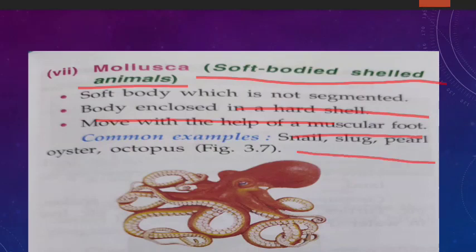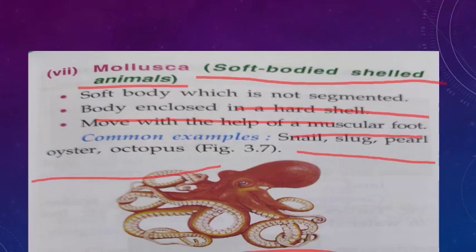Clear? Now what are the common examples of Mollusca? Snail, slug, pearl oyster and octopus. These are the common examples of Mollusca. And you can see the picture of octopus. Octopus has, do you know how many legs? 8 legs. Yes. Clear? And they use it for their protection also. So 8 legs, it doesn't mean that they belong to Arachnida, they belong to Mollusca, because their body is very soft and the whole body is enclosed in a hard shell.